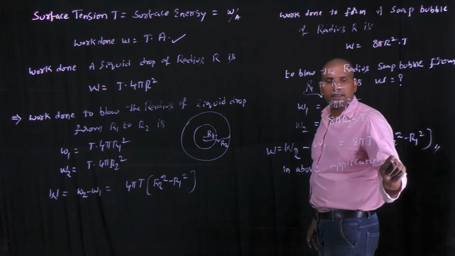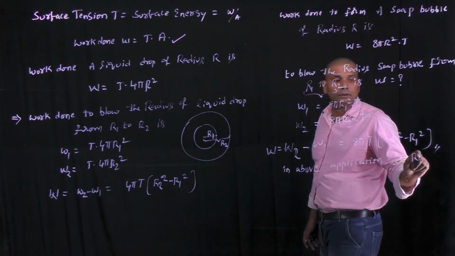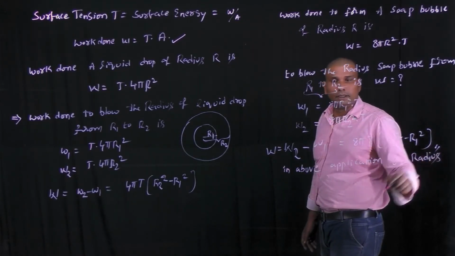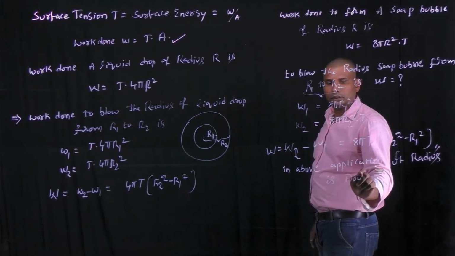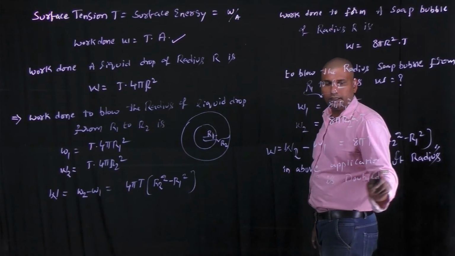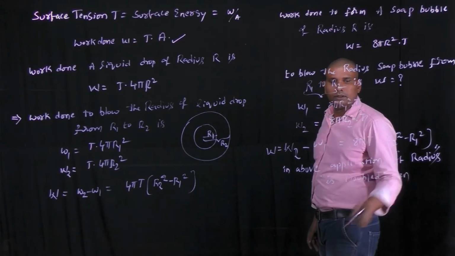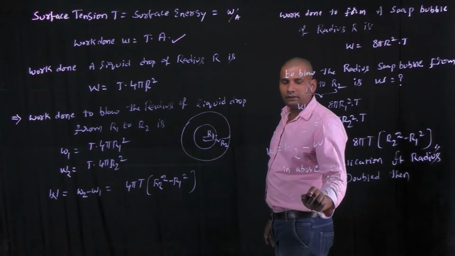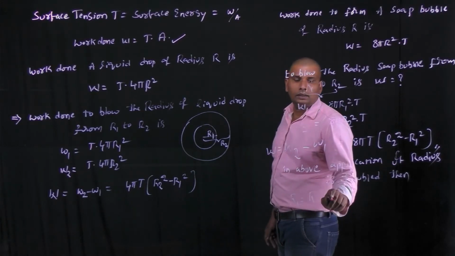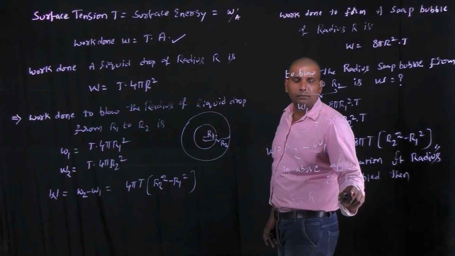If the radius is doubled, then simply the initial radius of the soap bubble is some r, and the doubled radius is 2r.